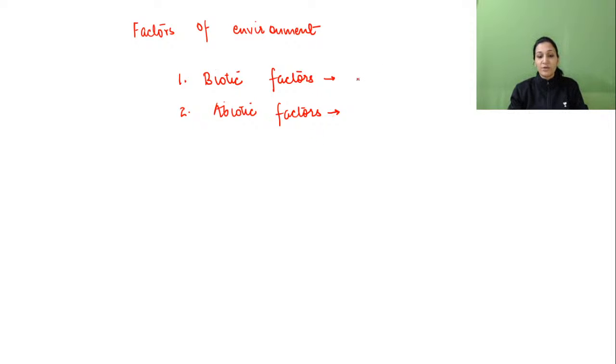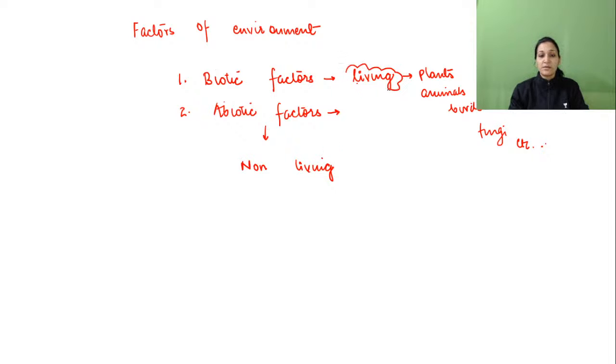So the living part of an ecosystem is called the biotic component. Living part. So what all things will come under this? Plants, animals, birds, fungi, etc. will come under the biotic factors. When we are saying abiotic factors, most importantly it consists of the non-living part, right? So biotic is the living part and abiotic is the non-living part. So this is quite basic.